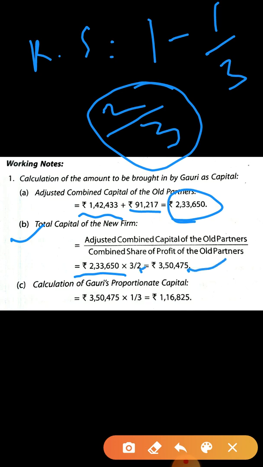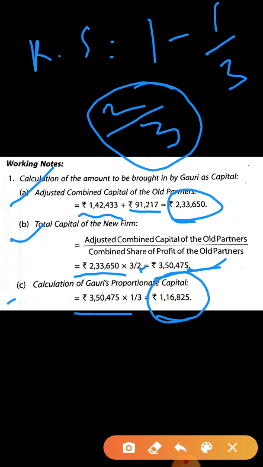Now in this way total capital of the firm will come, and after total capital you can calculate Gauri's capital. So total capital is this and Gauri's share is 1 upon 3. So Gauri's capital is 1,16,825. Okay. On this basis you have to find out the new partner's capital. These 3 steps you have to learn.